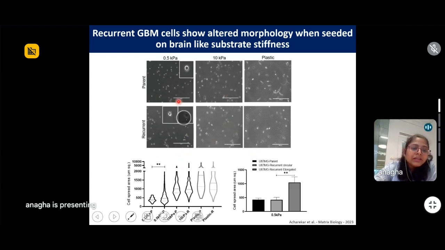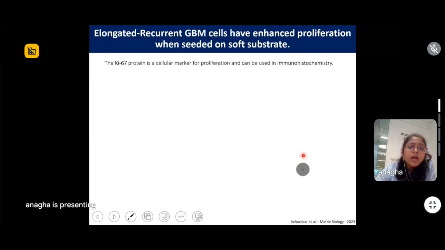Now, within the recurrent population on soft substrate, we showed that there are indeed two distinct populations with two distinct cell surface areas. One is the elongated morphology and one is the circular morphology.